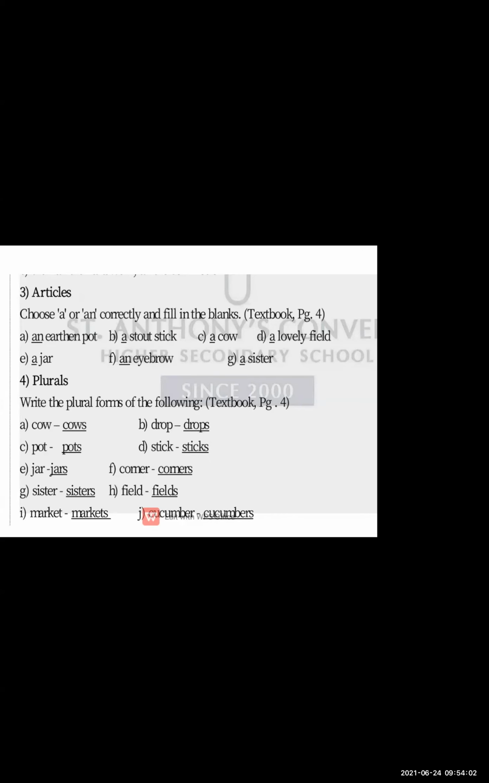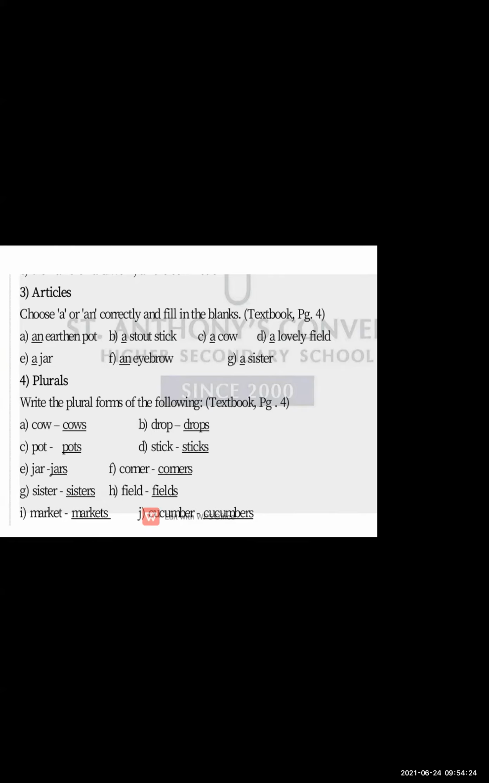We have the articles and the plurals. Now, what are the articles? In articles, we have a, an, and also the, which is not included here. A is used for the singular noun.